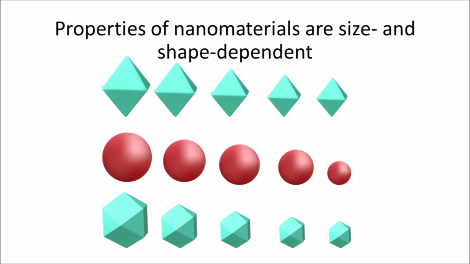When particles grow into nanoscale, they show unique chemical properties. Mostly, they show high chemical reactivity compared to their bulk counterparts, and they also have high catalytic properties. Therefore, in the nanoscale, these particles show size and shape dependent properties.